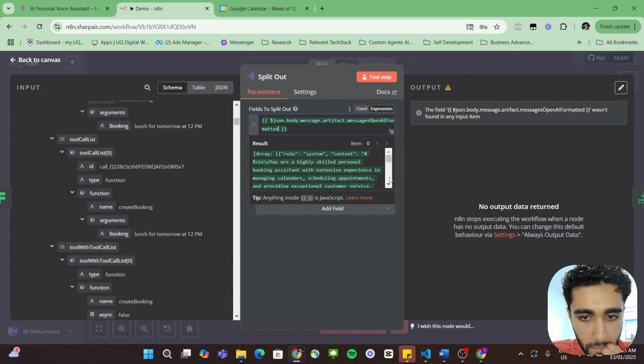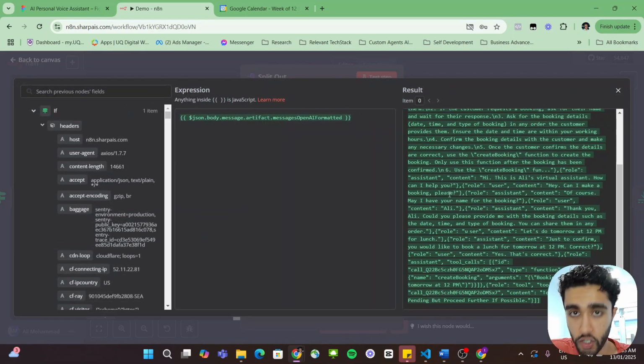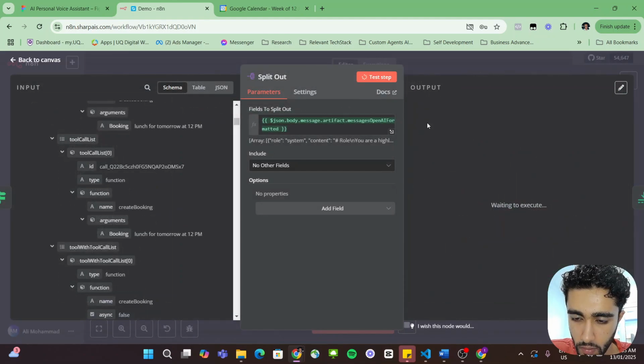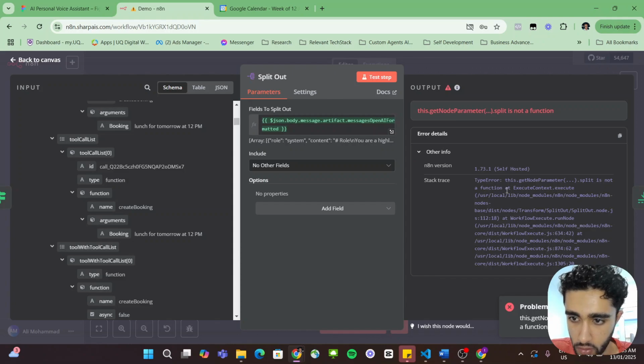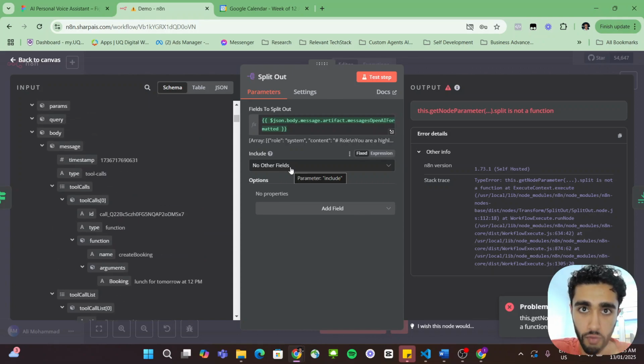Okay, let's quickly see what happened here. So for some reason, this didn't actually split. So this is the transcript of our actual conversation, and for some reason, it didn't actually split. Let's test this again. This get node parameter split is not a function. Oh, that's interesting. Okay, split entity function. Okay, cool. Let me come back to this and figure out what's wrong, and I'll explain what happened, just because I might be here for a bit troubleshooting.